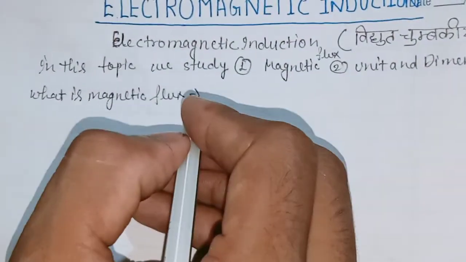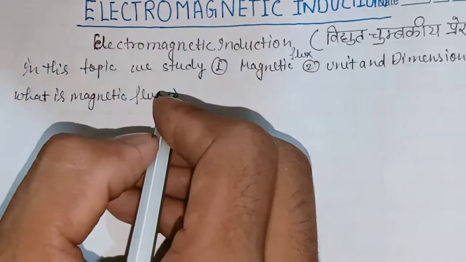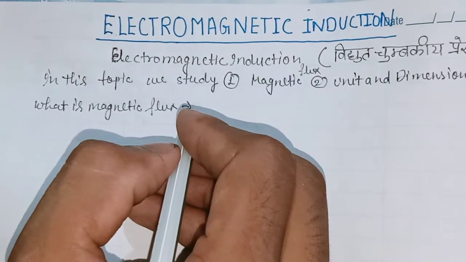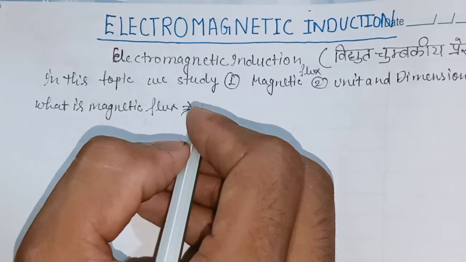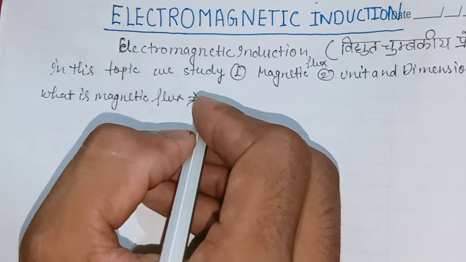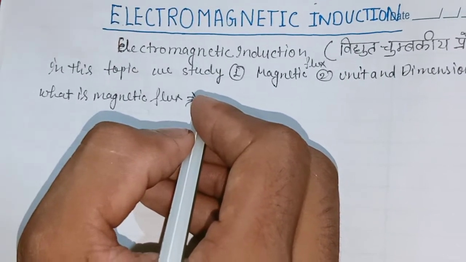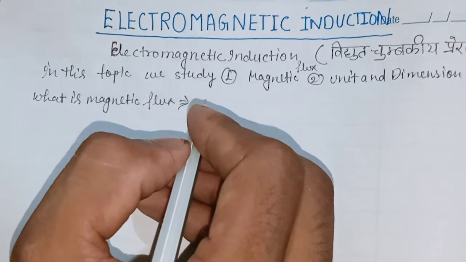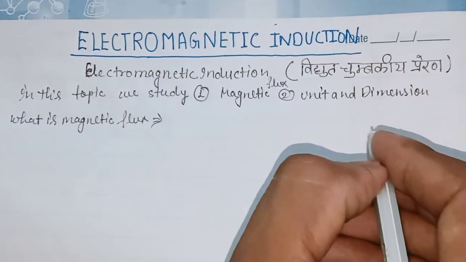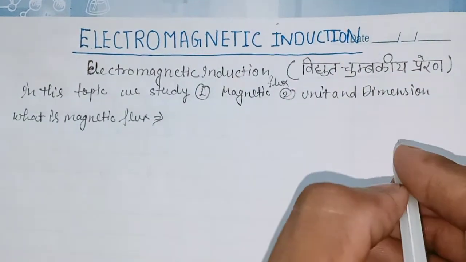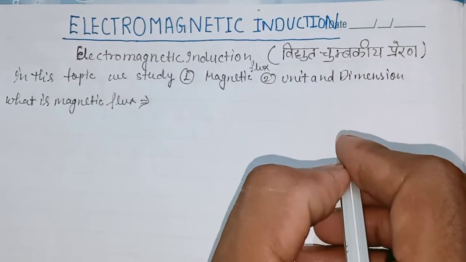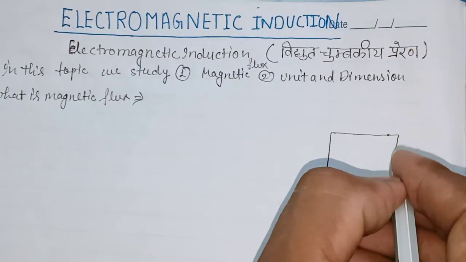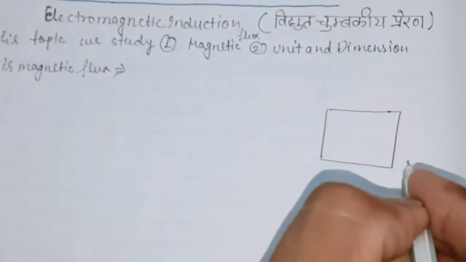So friends, firstly I will tell you what is magnetic flux. Magnetic flux is the quantity which passes through a certain area, meaning the number of lines which pass through a certain area is known as magnetic flux. Suppose, firstly with a figure I will explain, after that I will write the definition. Firstly, this is a certain area,